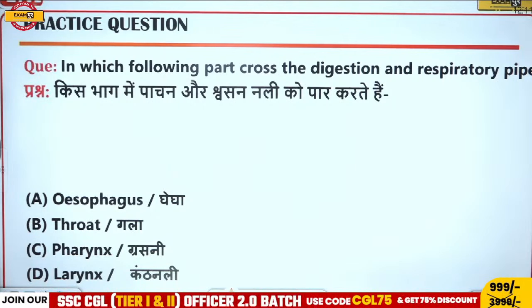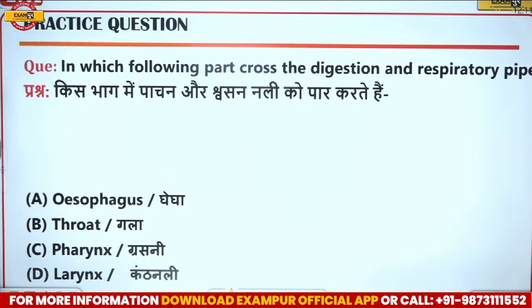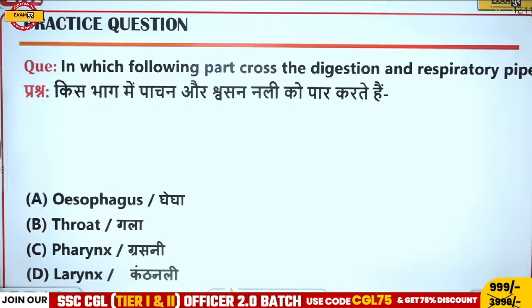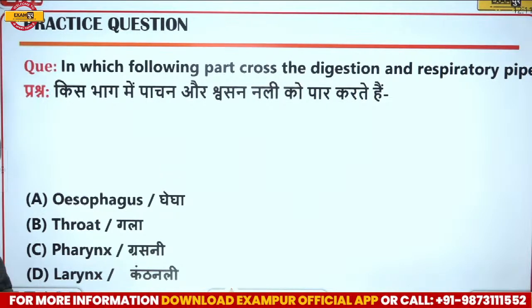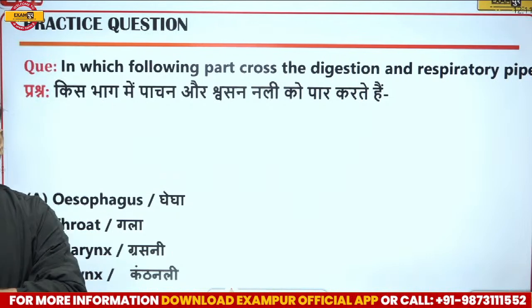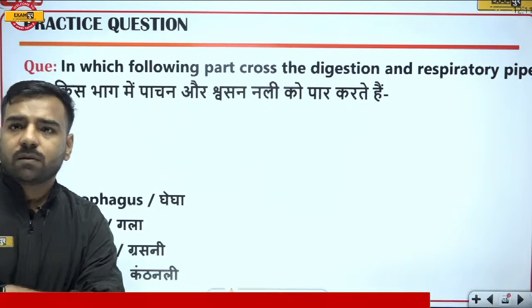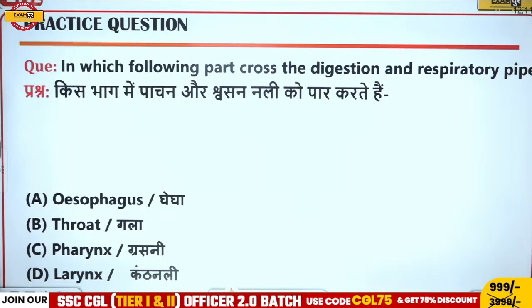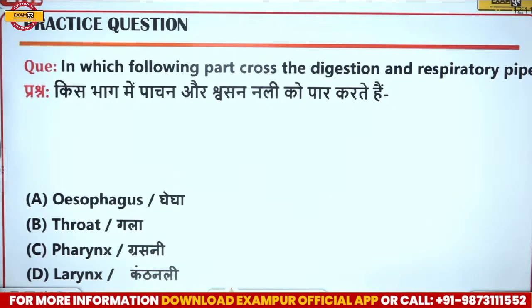So we have a question: which of the following parts crosses the digestion and respiratory pipe? Waiting. Yes, very good, Avan. True. What about this question? Which of the following parts crosses the digestion and respiratory pipe? Waiting for the answer.